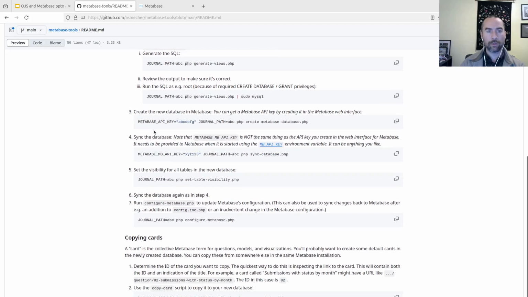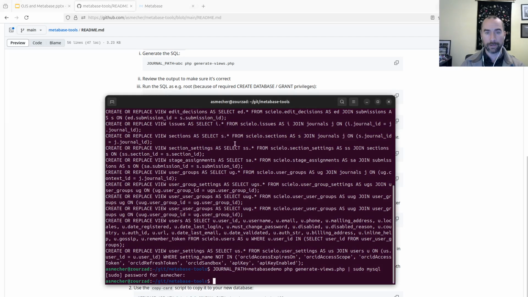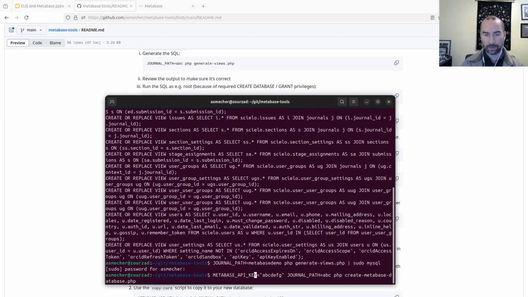So step two, I'm going to use my first of two API keys to create the database in the Metabase interface using the Metabase API. So I need to adjust my API key here to one that I've created previously, which I do have here somewhere. There it is.